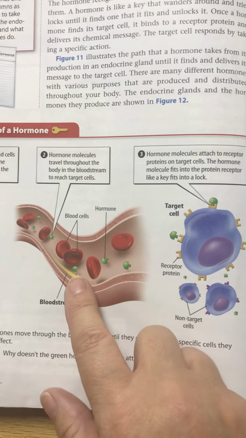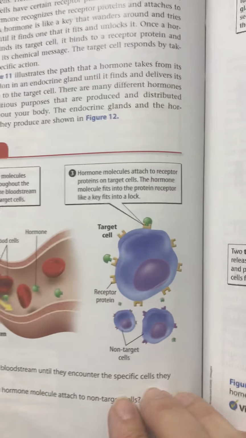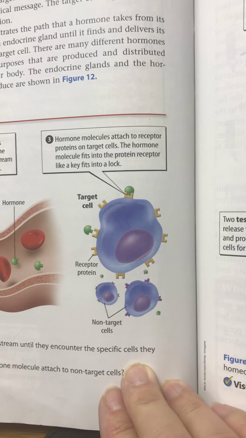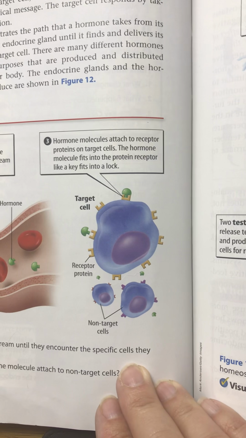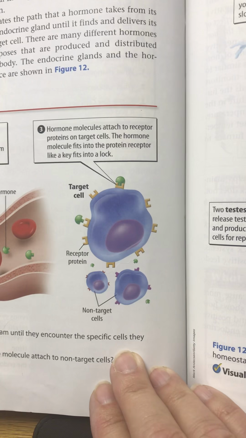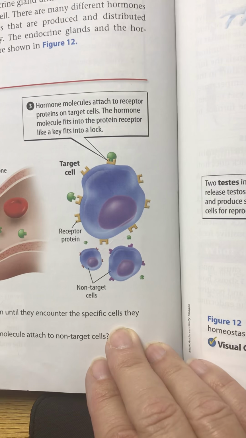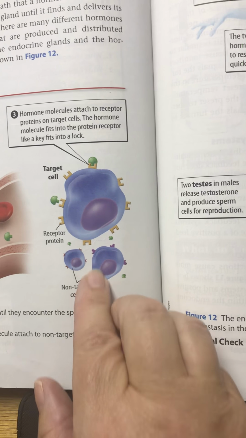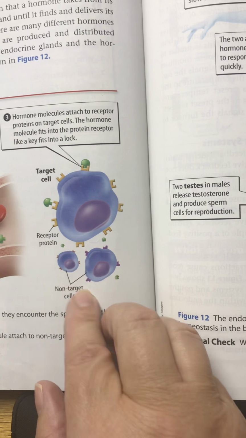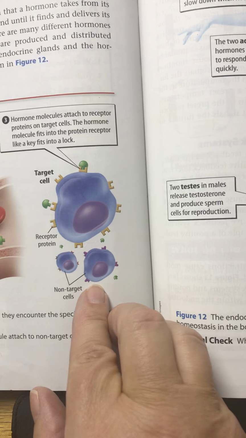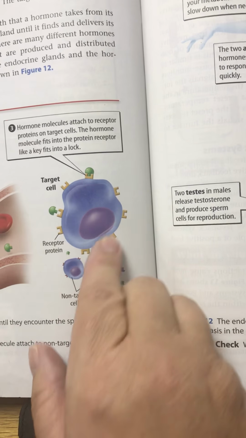These are the hormones. These are your blood cells. Hormone molecules attach to receptor proteins on target cells. The hormone molecule fits into a protein receptor like a key fits into a lock. So see, these do not have the right keys or locks, so the hormone doesn't go to them. But this one is right, so it goes to them.